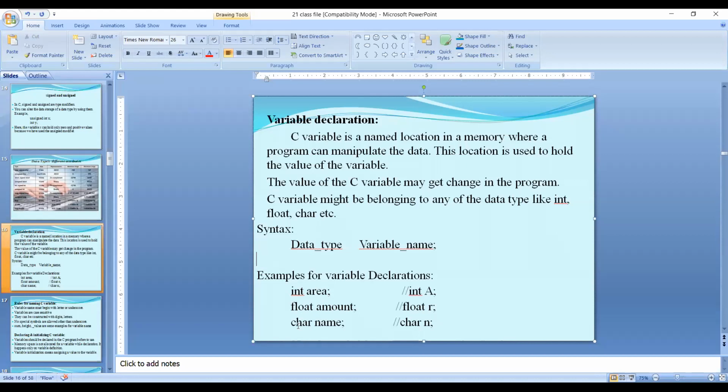Then the last one, char name. Name is a variable name of type character. Name stores only one character. Name has a capacity of 1 byte. That's all. This is a brief description about variables and how to declare a variable. Next.